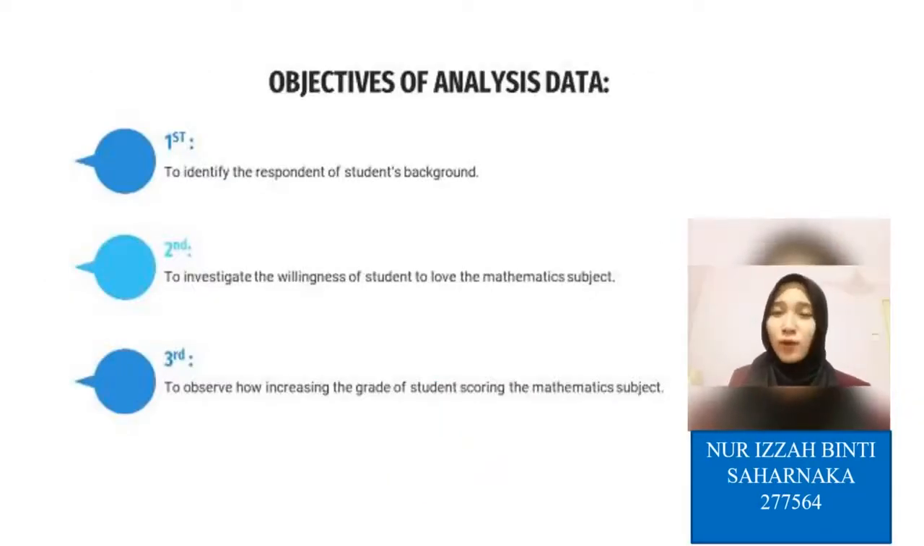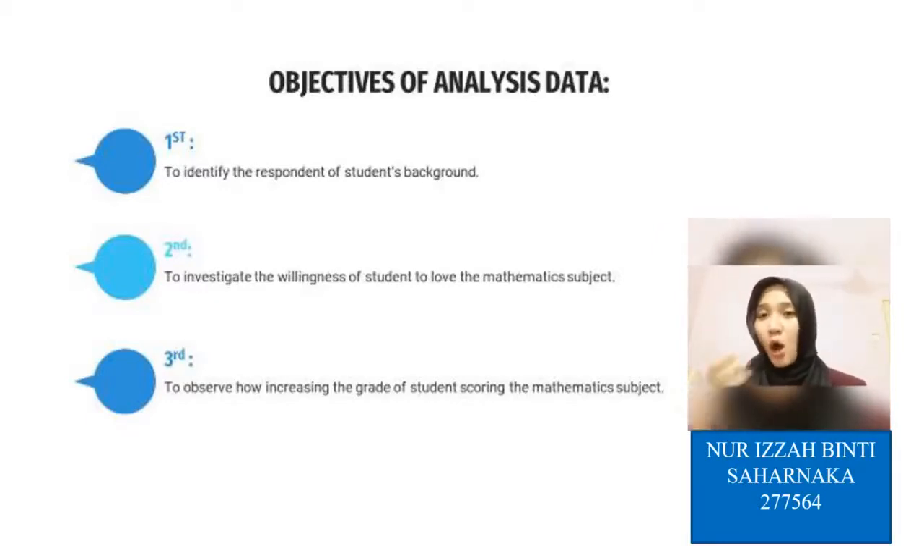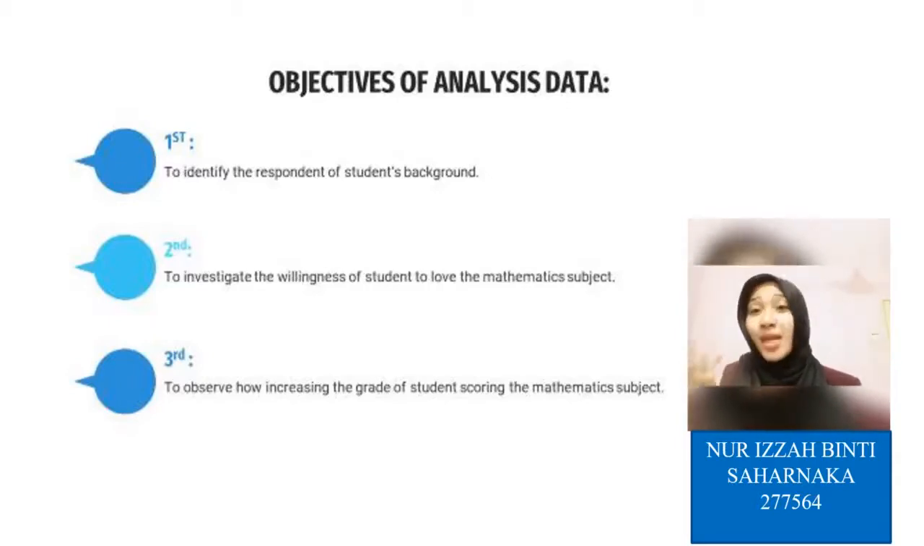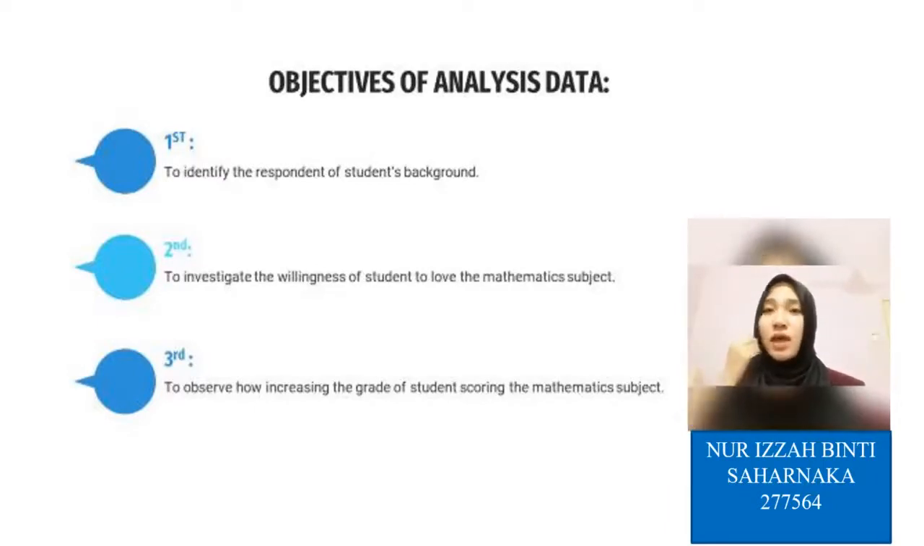I also want to explain the objectives of the analysis of this project. The first objective is to identify the respondents' student background. The second objective is to investigate the willingness of students to love the mathematics subject. The last objective is to observe how the grades of students increase when scoring in the mathematics subject. These three objectives are very related to the analysis, and we also want to conclude which factors are effective in influencing students' mathematics. I think that's all from me. I want to pass to the next presenter to continue this presentation.